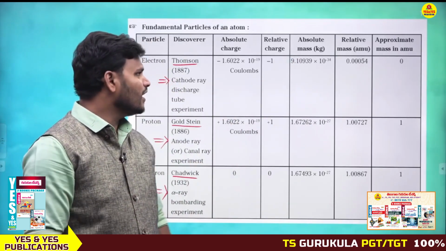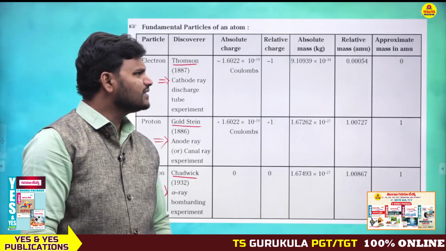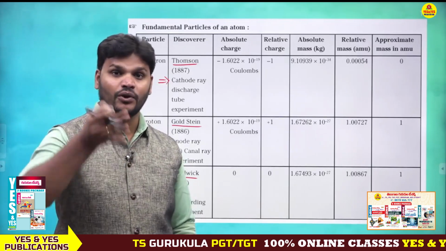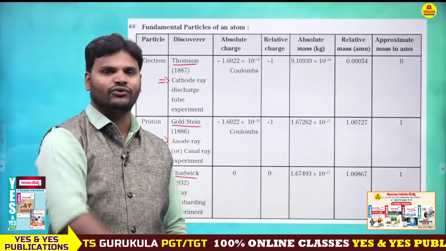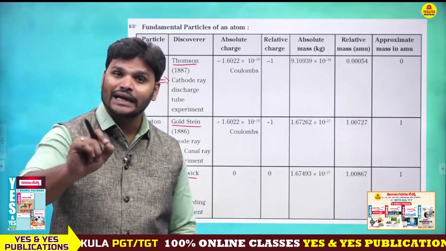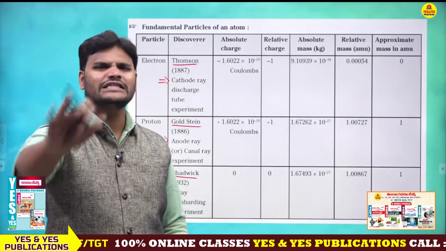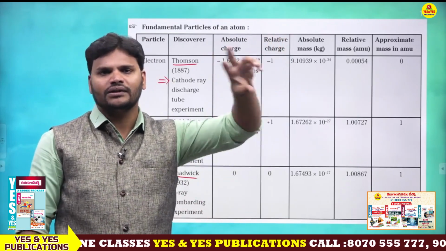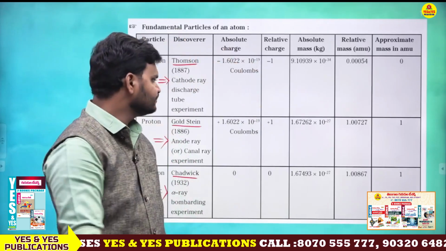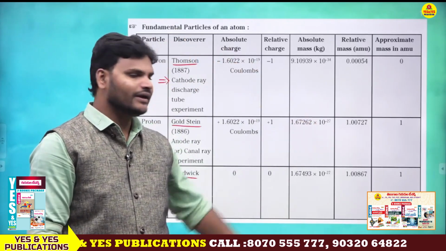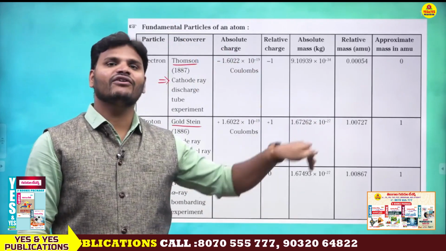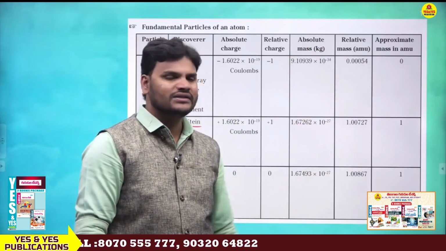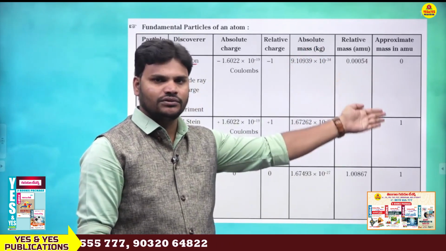9.109 is enough. 9.109 into 10 power minus 34. That is the negligible mass. Increase the negative power, the value decreases. So 1.672 into 10 power minus 27, 1.674 into 10 power minus 27. This is the relative mass and approximate. What is the approximate mass? Electron 0, this 1, this 1.